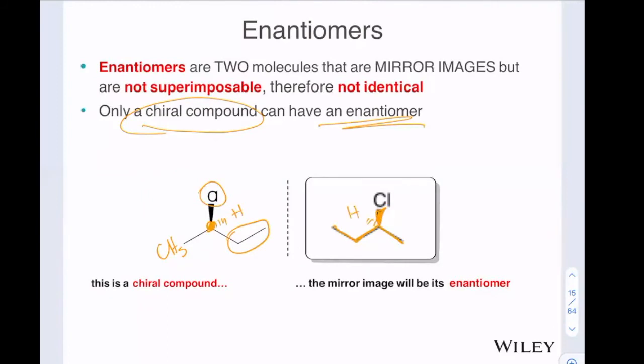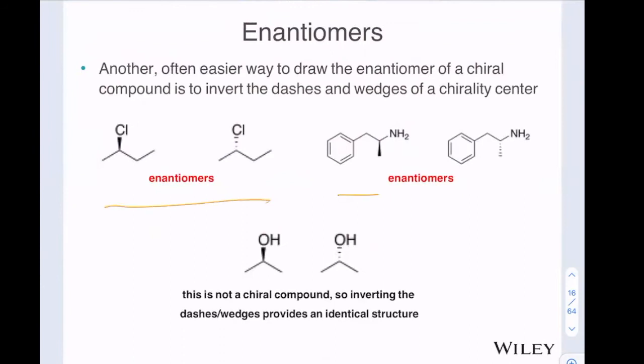The other way you can draw the enantiomer is if you draw the same skeleton, but you switch the configuration. So that Cl, instead of coming out of the page, instead of being a wedge, we make it a dash, and we bring the hydrogen towards us. That is another way to draw an enantiomer, and both of those are totally correct. Here's 2 enantiomers, and here's 2 enantiomers.